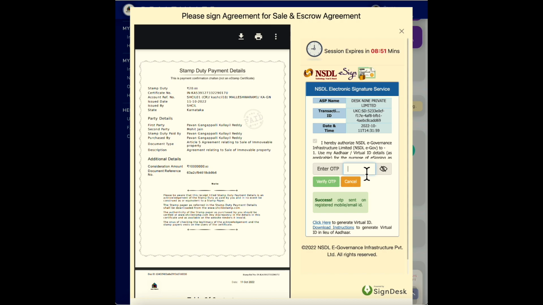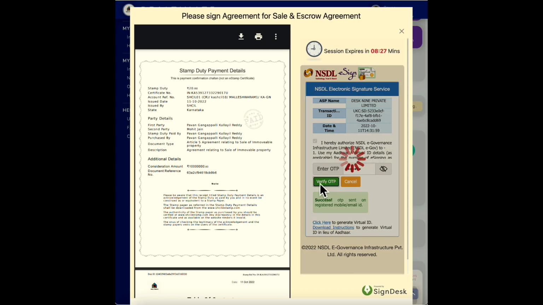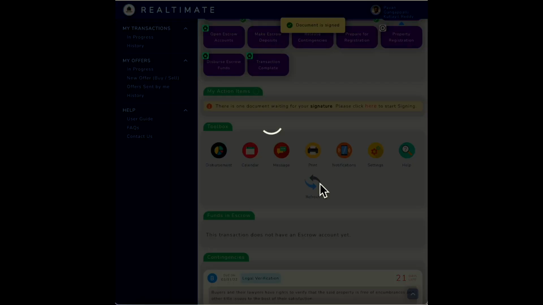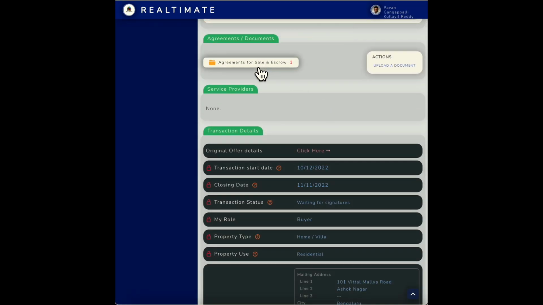So the request has gone to NSDL and I should be getting an OTP real quick here. I got the OTP. And there we go. It's successful. So what does it mean? The document has been signed by the buyer.